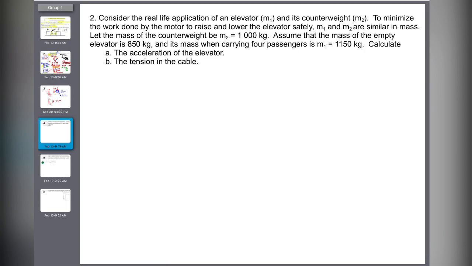Okay, question 2. Consider a real-life application of an elevator M1, and the counterweight M2 to minimize work done by the motor to raise and lower the elevator safely. M1 and M2 are similar in mass. The mass for the counterweight M2 is 1000. Assume the mass of the empty elevator is 850, and the mass when it's carrying 4 passengers is M1 equals 1150 kilogram. Calculate the acceleration of the elevator and the tension on the cable.